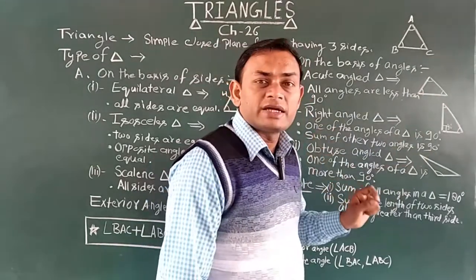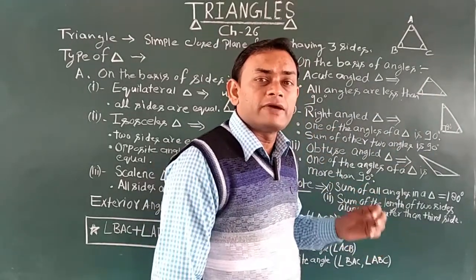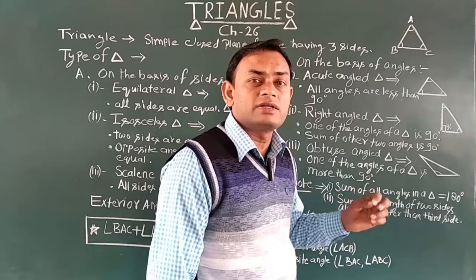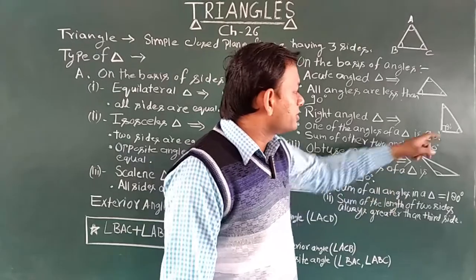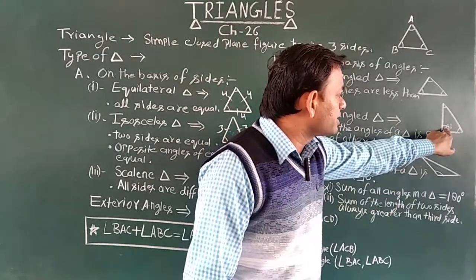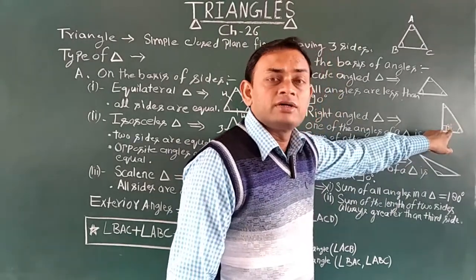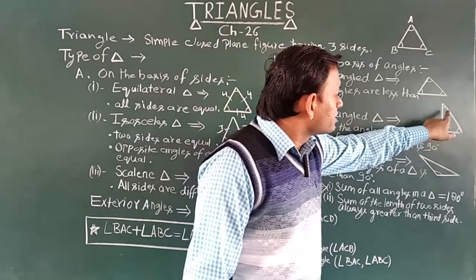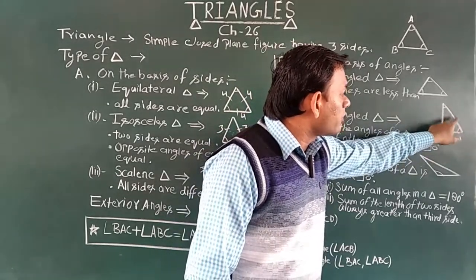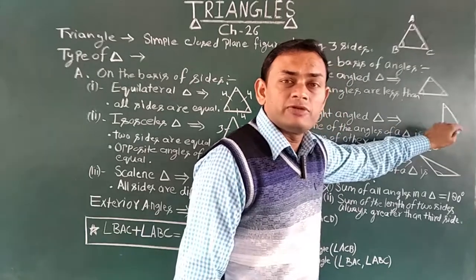Now after that, right angle triangle. What is the right angle triangle? If one of the angles of a triangle is 90 degrees, it is called the right angle triangle. As you can see here in this triangle, one angle is given as 90 degrees, so this triangle is the right angle triangle. One more important thing, that the sum of the rest of the angles of this triangle will be 90 degrees.